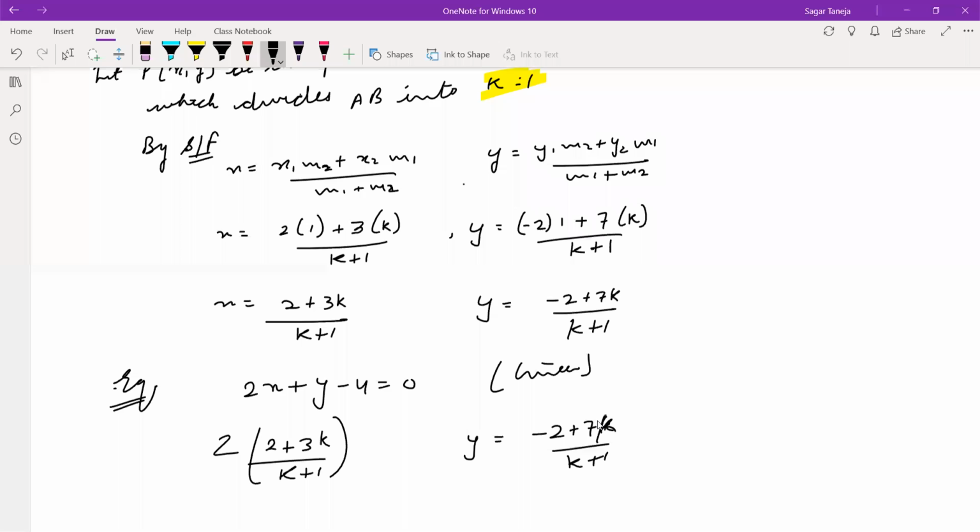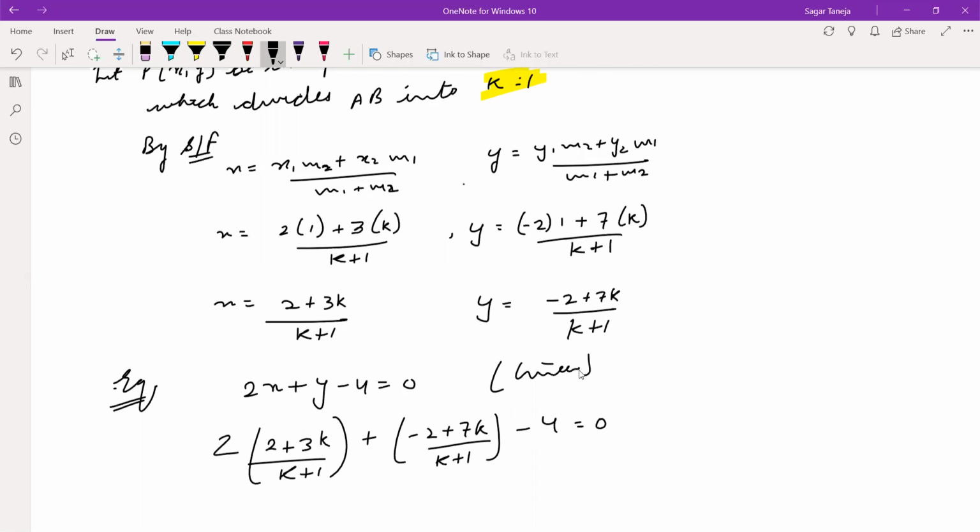So let us put the value of y here, that is (minus 2 plus 7k) upon (k plus 1), then minus 4 is equal to 0.